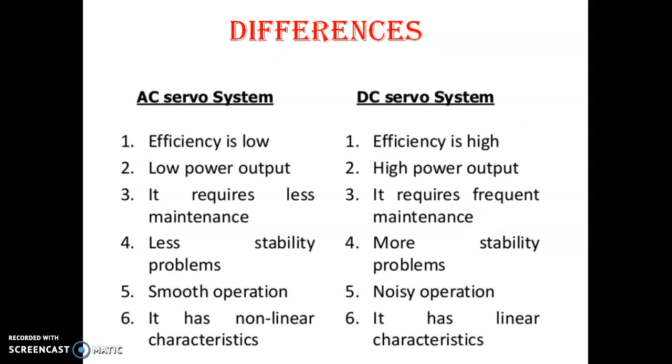Basically there are two types of servo system, the AC servo system and the DC servo system. The efficiency of AC is less compared with DC. For the AC servo system, it is low power output; here it is high power output. AC requires less maintenance; here frequent maintenance is required for DC. AC has fewer stability problems; there are more stability problems for the DC servo system. AC has smooth operation; here it is noisy operation. AC has non-linear characteristics, but in the case of DC, it has linear characteristics.